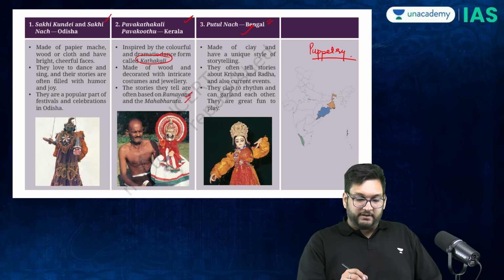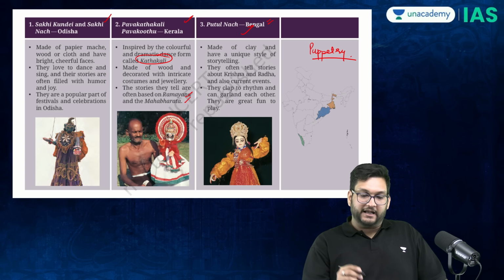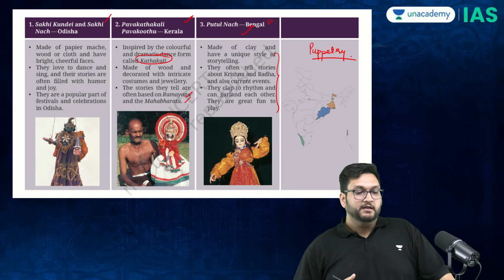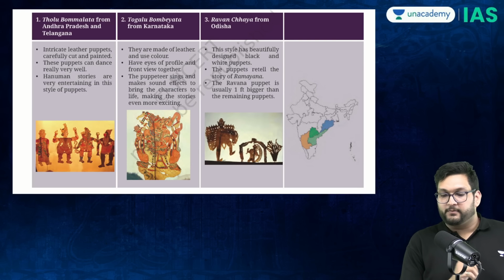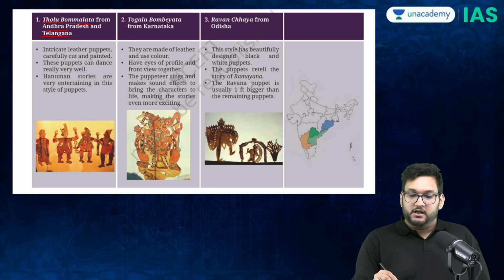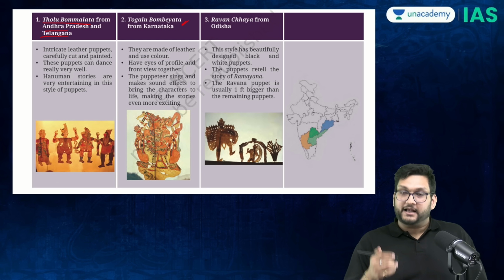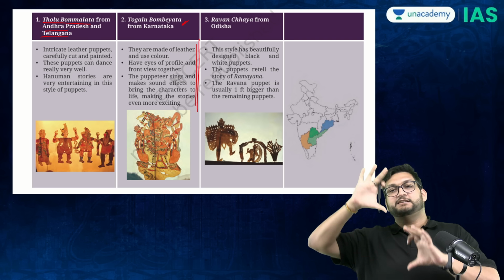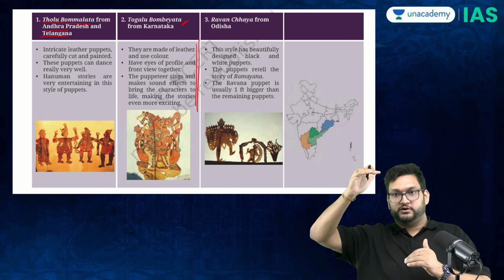You have Putul Nach in Bengal, which is rod puppetry, a very specific form where the puppets are very, very big. Then it also talks about Tholu Bomlata from Andhra Pradesh and Telangana, which is shadow puppetry. Togalu Bomeyata from Karnataka is again shadow puppetry, with leather forms. Here, the size of the cutout is based on social status.